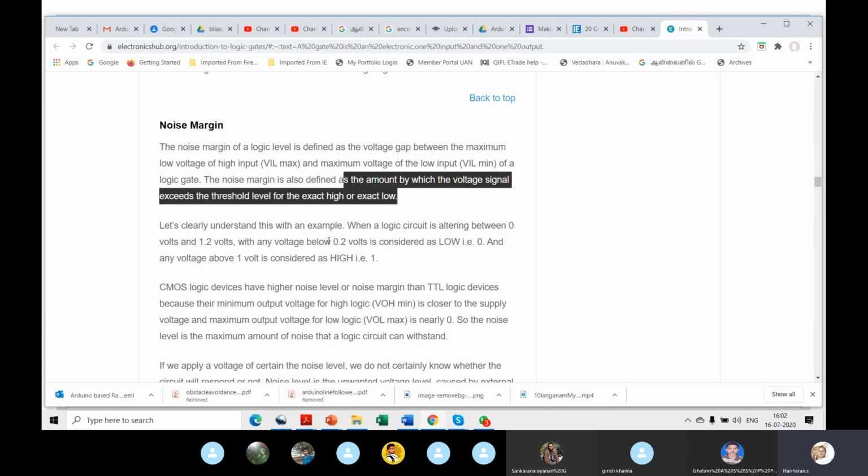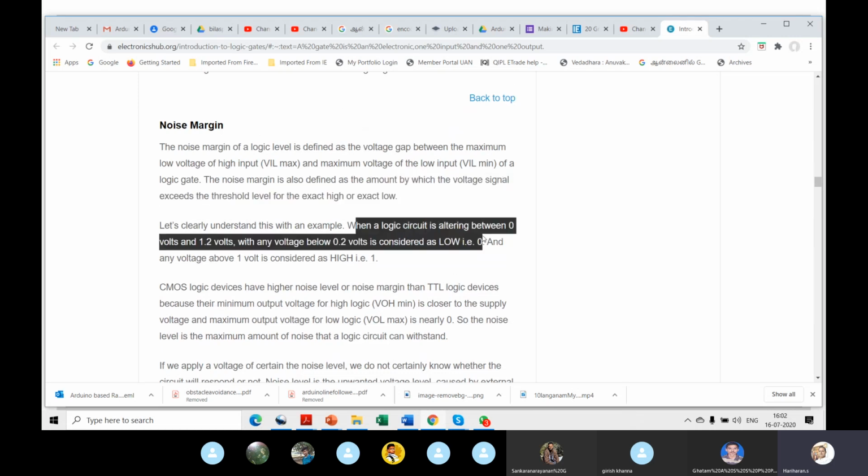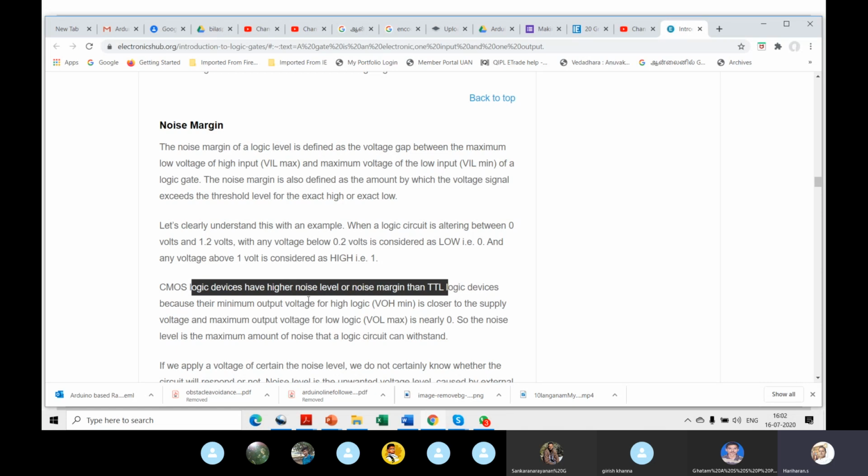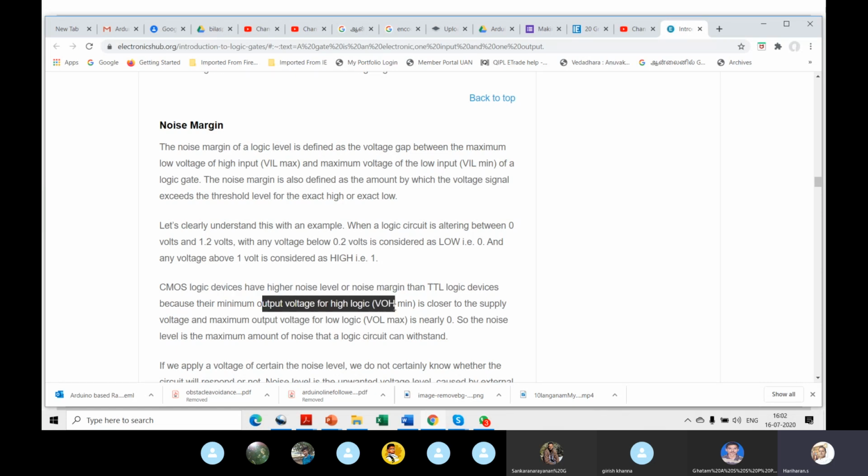I think he's given an example. Let's understand it. When the logic circuit is alternating between 0 volts and 1.2 volts, any voltage below 0.2 volts is considered as low, that is, as 0, and any voltage above 1 volt is considered as logic 1. CMOS logic has a higher noise margin than TTL logic because the minimum output voltage is closer to the supply voltage, and the maximum output voltage is closer to 0.